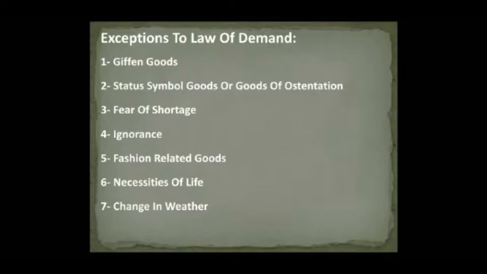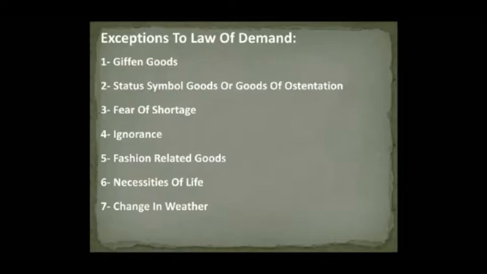Fashion-related goods. Goods related to fashion do not follow the law of demand, and their demand increases even with a rise in their prices. If any particular type of dress is in fashion, then the demand for such dress will increase even if its price is rising. Necessity of life.